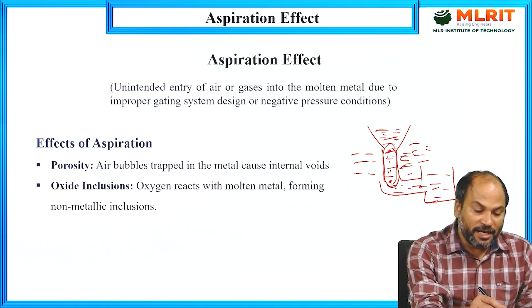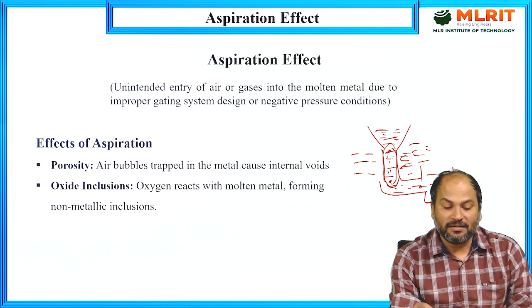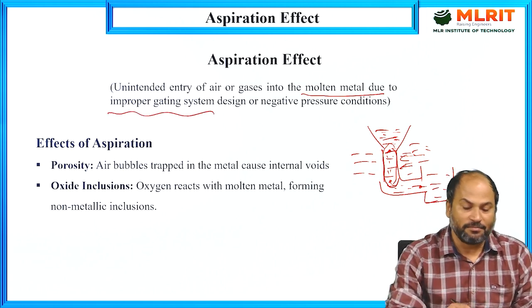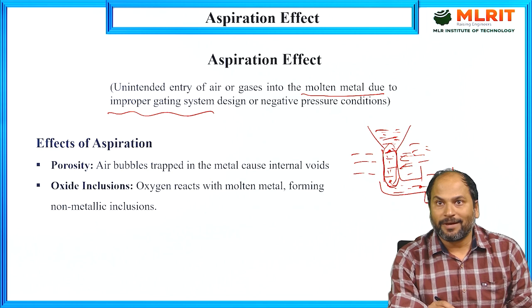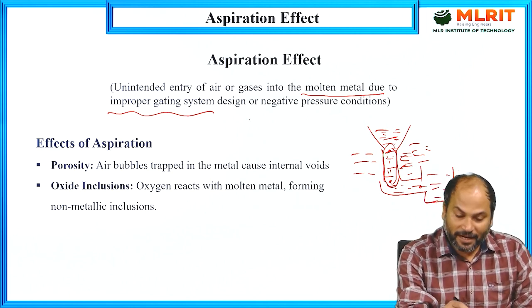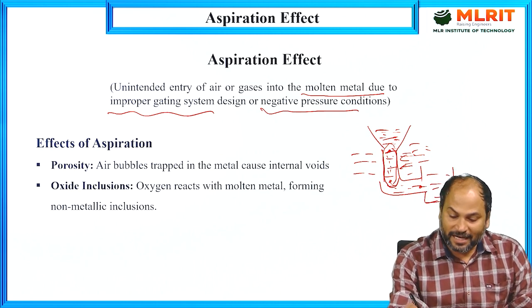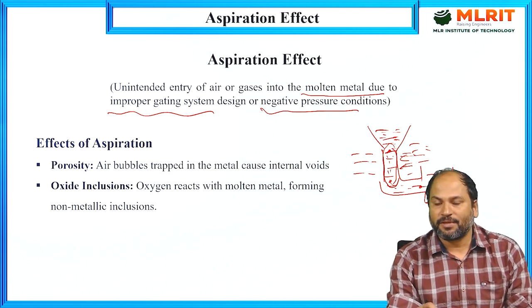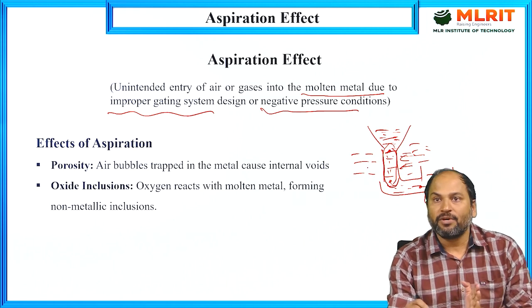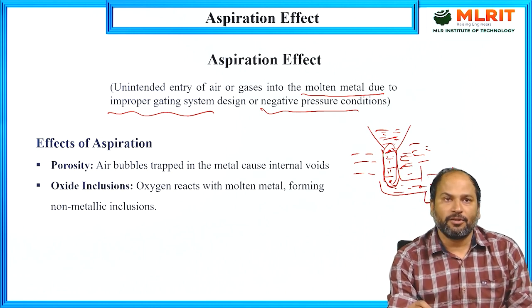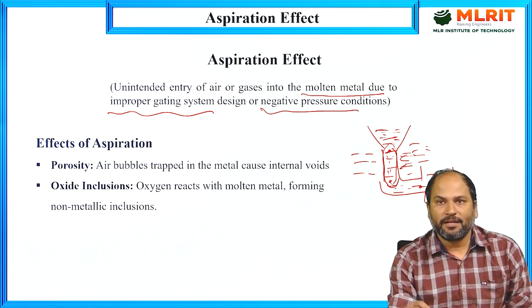That has been written here: unintended entry of air or gases into the molten metal due to improper gating system design. If the gating system has not been properly designed, then it may occur. The other cause is negative pressure conditions, which we just discussed. If the pressure at any point is less than the atmospheric pressure, obviously air will rush in and mix with the molten metal, which will then contain entrapped gases, and those entrapped gases finally appear in the form of cast defects. So this is known as the aspiration effect.